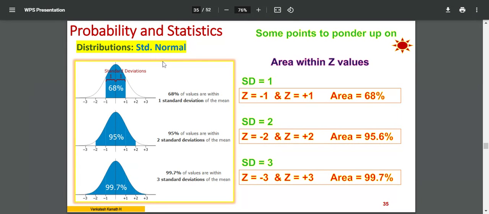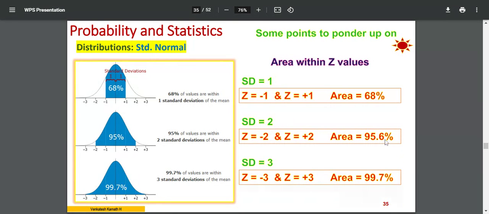Now, this slide you can mark as an important one. 68% of the area falls within minus 1 to plus 1. Minus 2 to plus 2 gives an area of 95.6%. Roughly, you can say 95% also. If 95% is required, you can just make use of minus 2 and plus 2. Otherwise, you can say 95.6%.